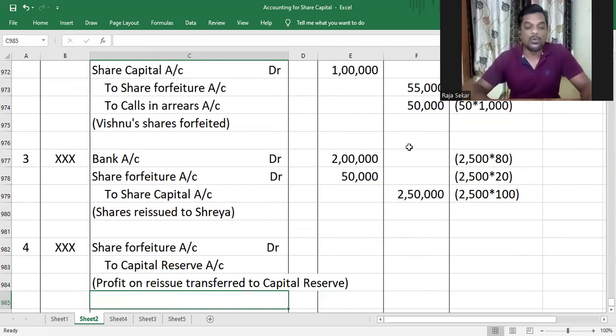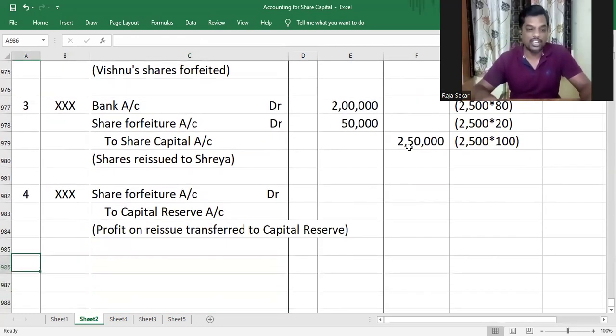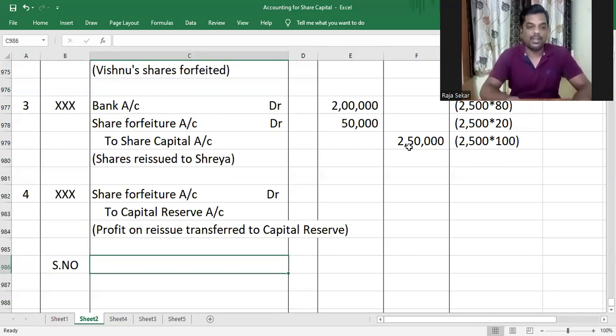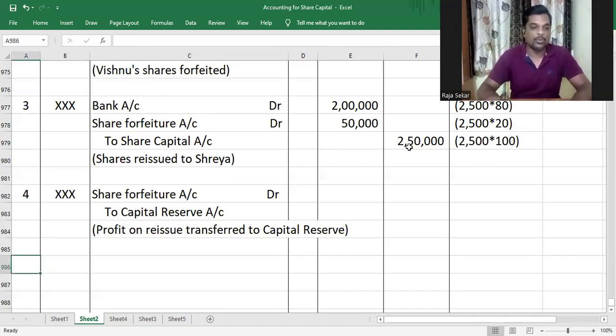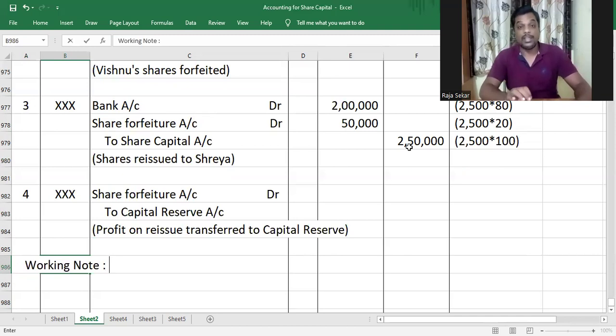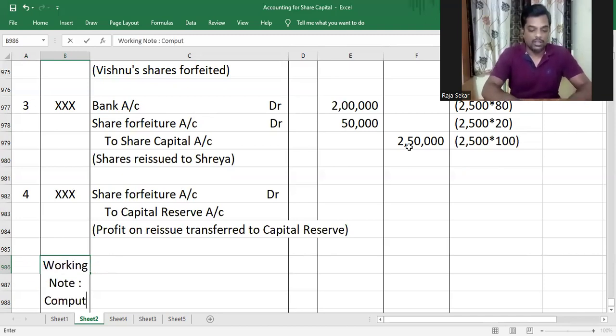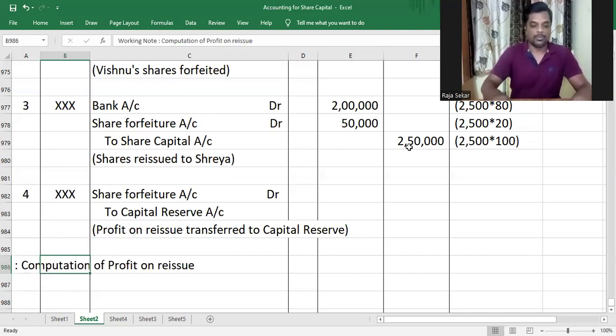Children, whenever there is more than one shareholder and there is partial reissue, before you pass a journal entry, I want you to prepare a working note. Without the working note, you might get it wrong. So what working note are we going to prepare? This is a very important working note, my dear children. Pay attention. This will come in handy in any question that you solve in the exam, any 6-mark question. So working note, computation of profit on reissue. Understood or not, my dear children?